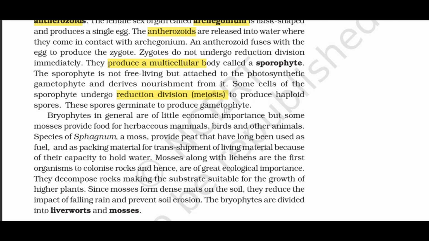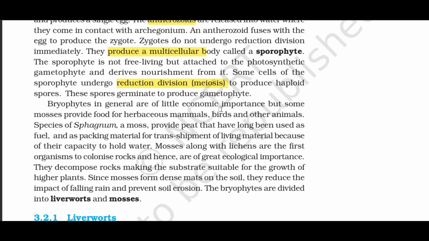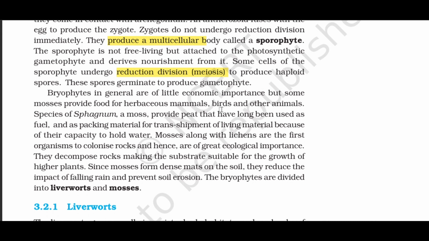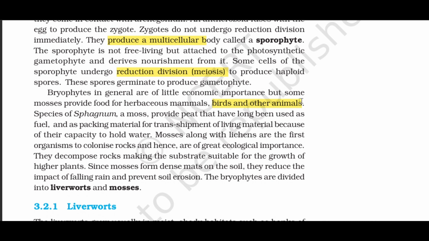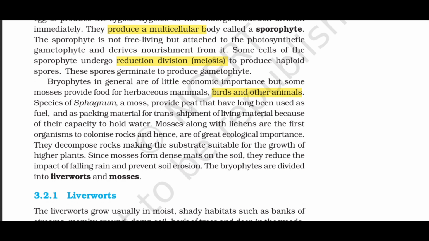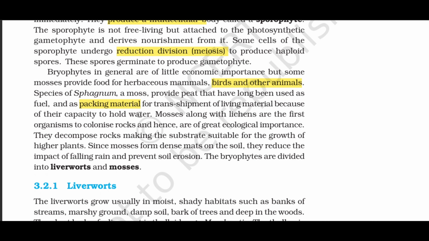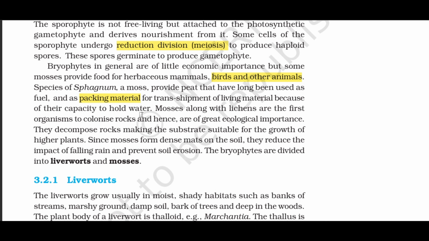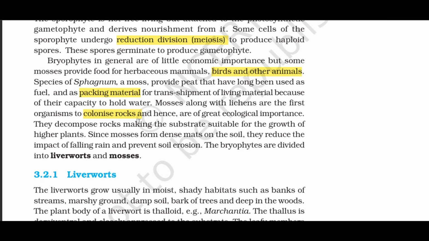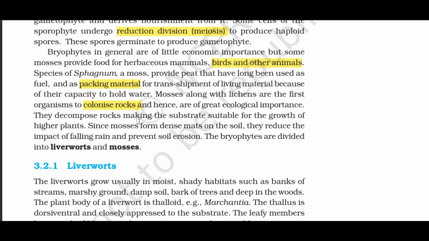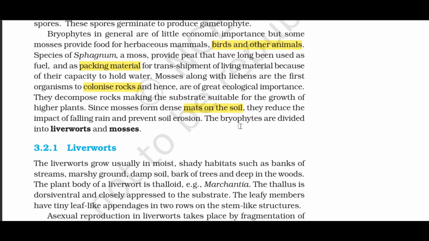Bryophytes in general are of little economic importance, but some mosses provide food for herbivorous mammals, birds and other animals. Species of Sphagnum, a moss, provide peat that has long been used as fuel, and as packing material for transshipment of living material because of its capacity to hold water. Mosses along with lichens are the first organisms to colonize rocks and hence are of great ecological importance. They decompose rocks, making the substrate suitable for the growth of higher plants. Since mosses form dense mats on the soil, they reduce the impact of falling rain and prevent soil erosion.